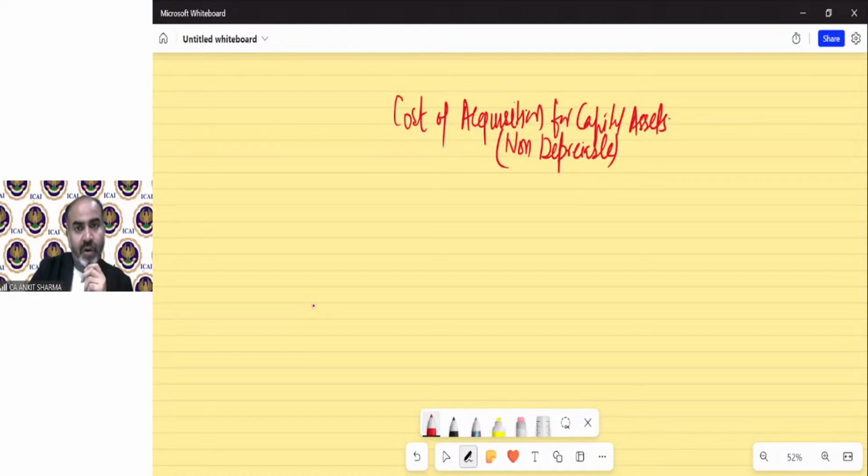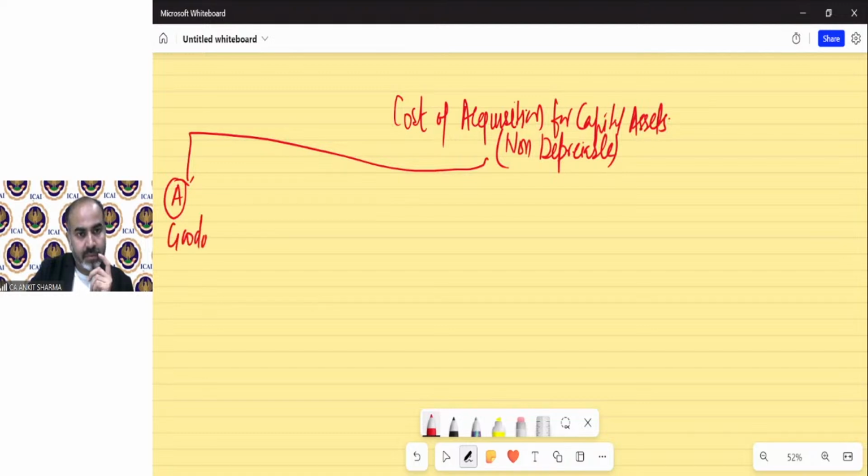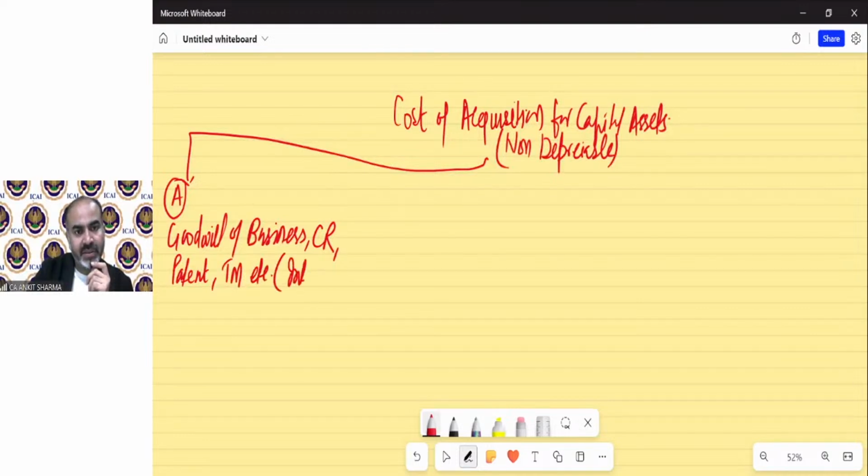So in case of cost of acquisition, the first case, suppose case number A, is regarding goodwill of business, copyright, patent, trademark, etc. That means intangible assets.